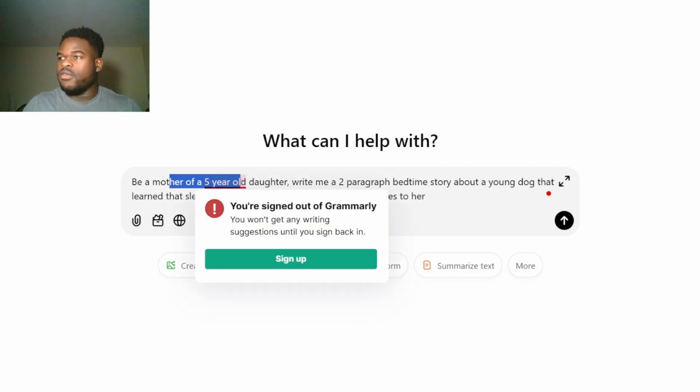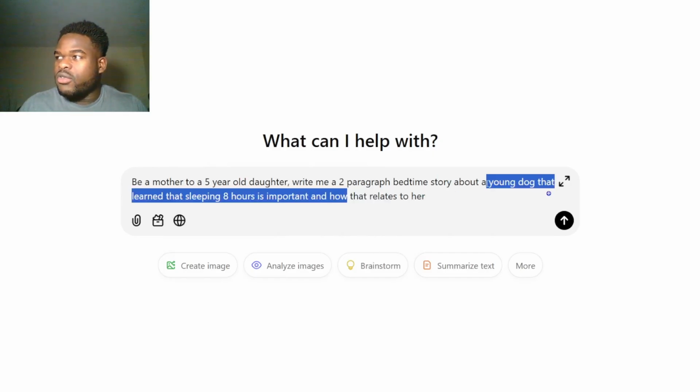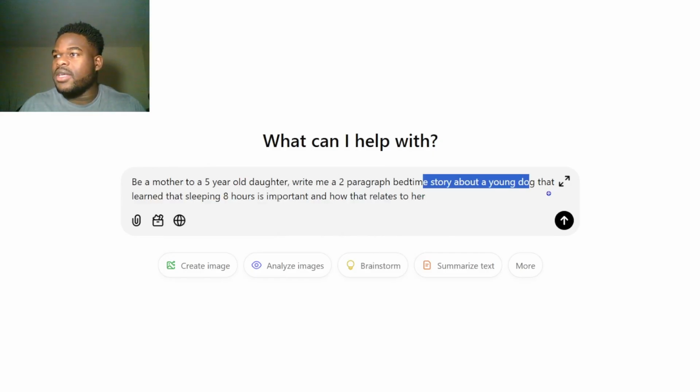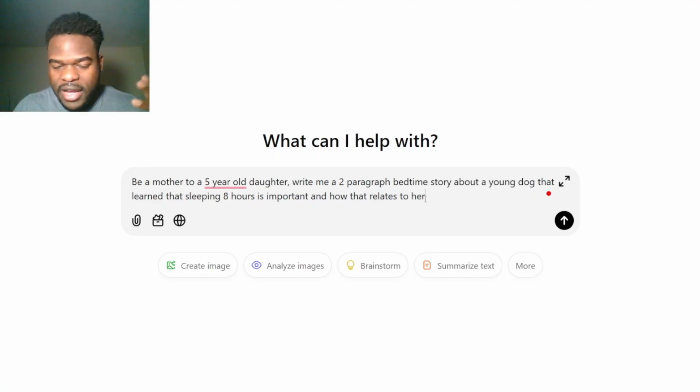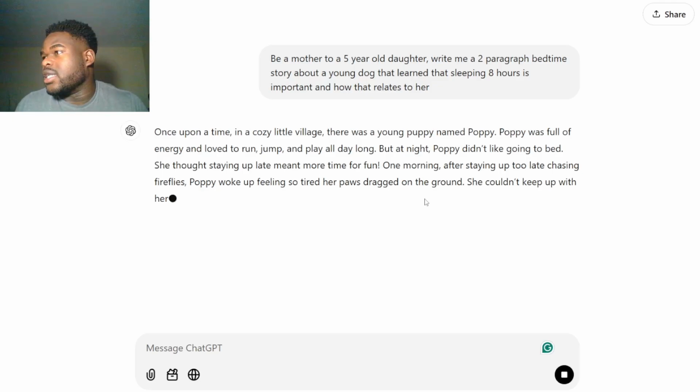What it's saying is: be a mother of a 5-year-old daughter. Write me a 2-paragraph bedtime story about a young dog that learned that sleeping 8 hours is important and how it relates to her. Because it's a 5-year-old, assuming your daughter is 5 years old, that's how it would write it. You just have to enter it in the chat box, and then the AI is just going to work.